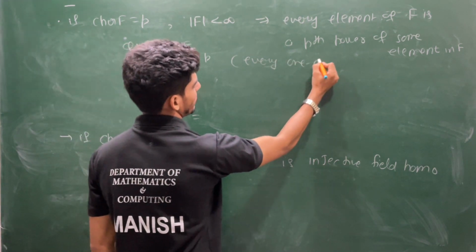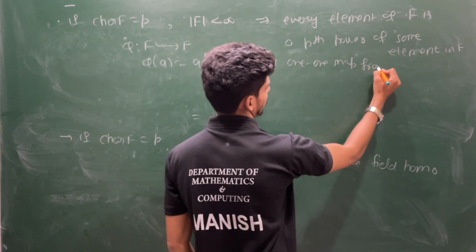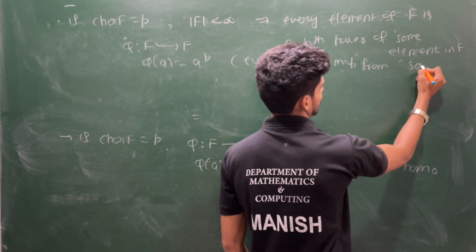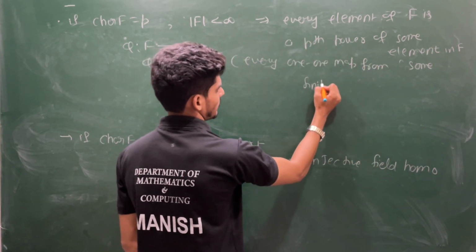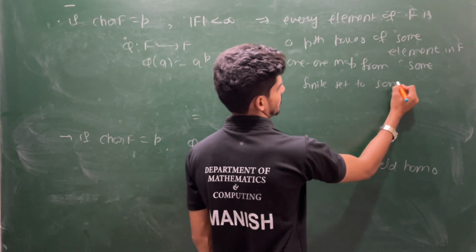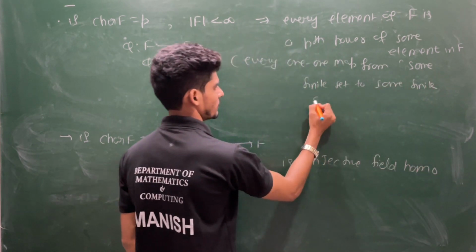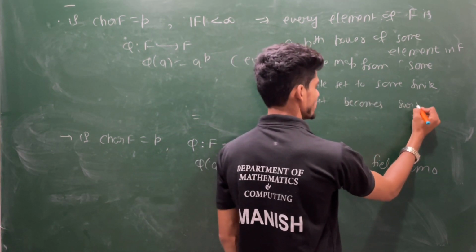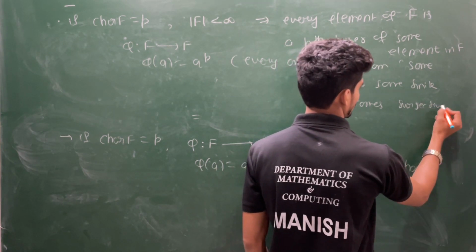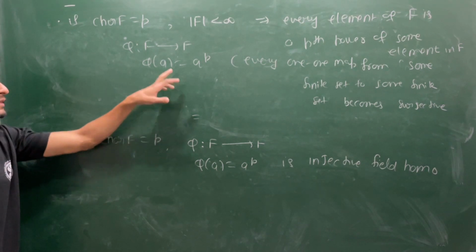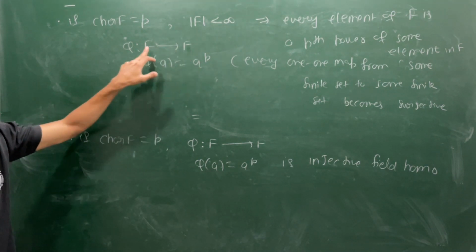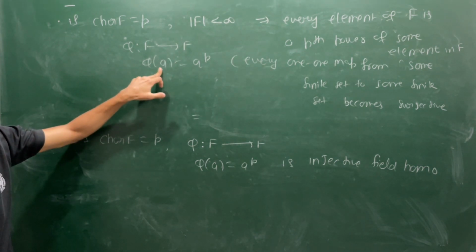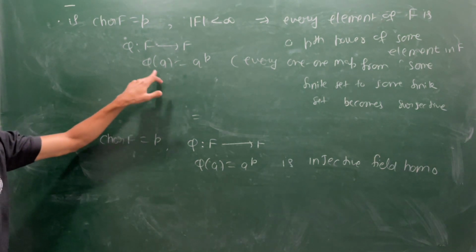becomes a surjective map. If it is surjective, that means every element in F has a pre-image in F. So let's say you choose an element b in F. There must exist some element a such that phi of a equals b, but phi of a equals a power p.